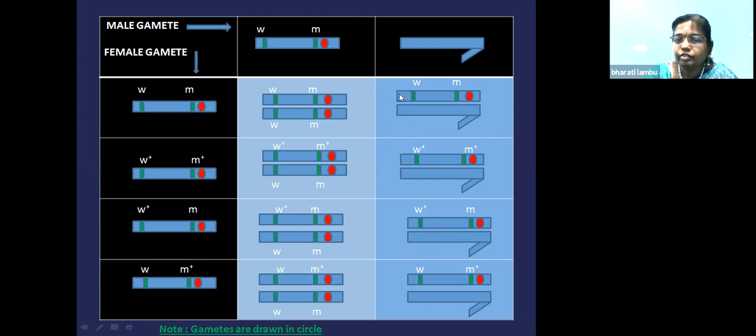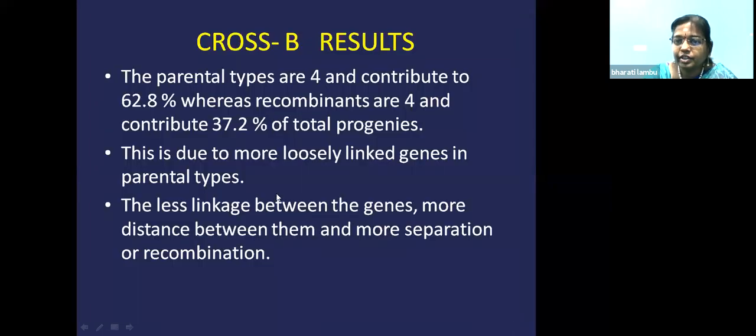So if you see the combination, the top 4 are the parental combination and the bottom 4 are the recombinants. New combinants are present in them. We did not see this type of combinants in the parents. So they are non-parental combination. If you see the percentage of this parents and the progenies of this side, you can see variation.